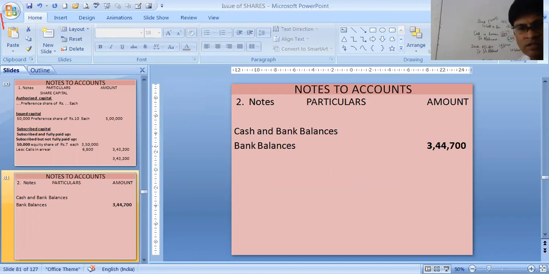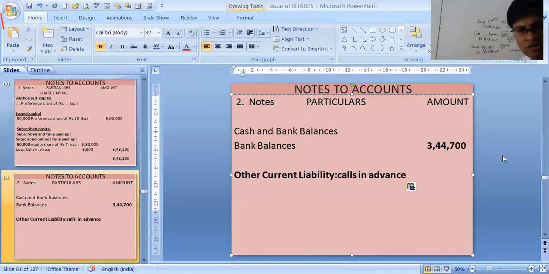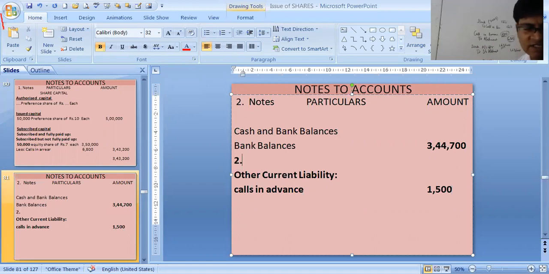One more note will have to be prepared. See how to prepare the note. We have already prepared this note, so that will be prepared also. Other current liability, calls in advance. How much is the amount? 1,500. This is the way we prepare the note. And note number we have to write. Note number 2 it is. This will become 3 now. So now cash and bank balance, we got 3,44,700 from the cash book, and 1,500 calls in advance.